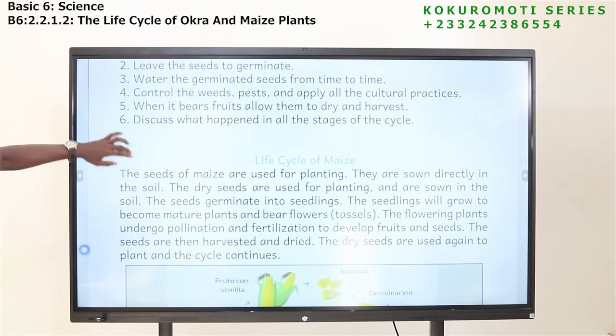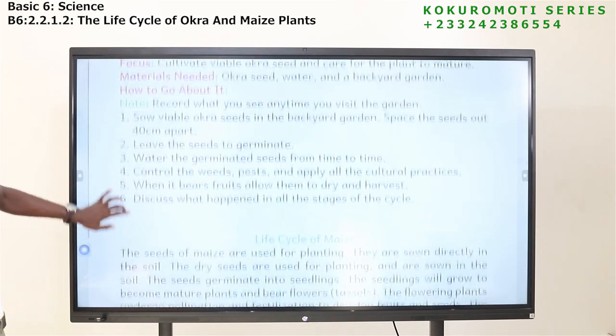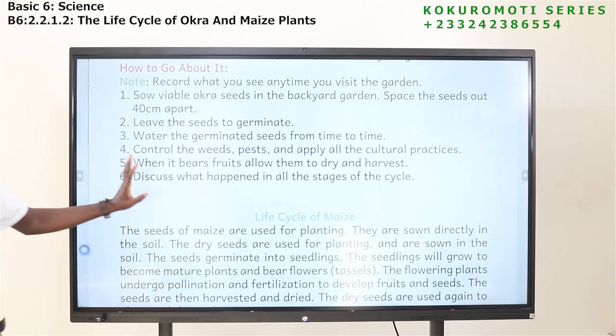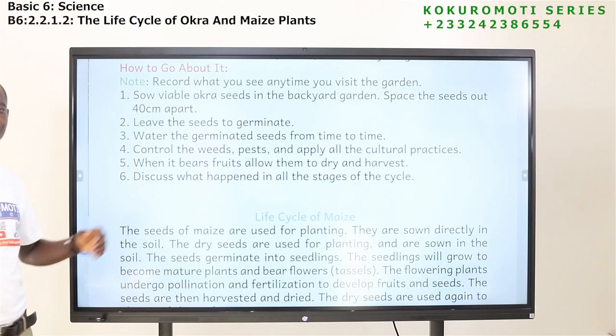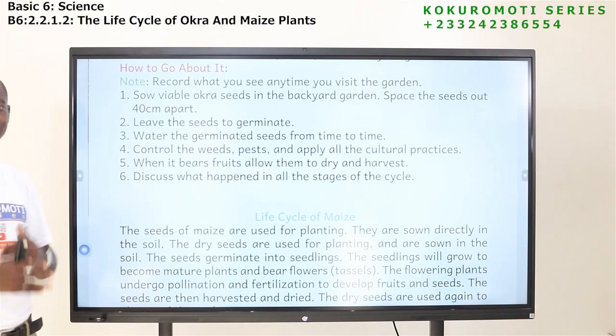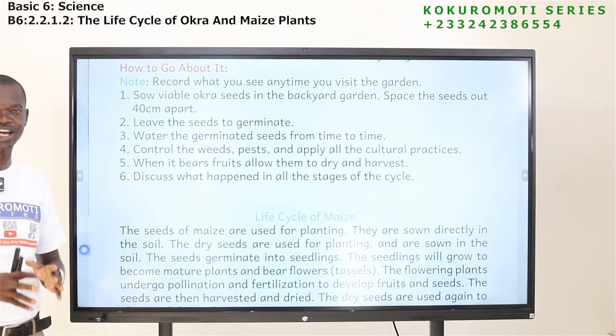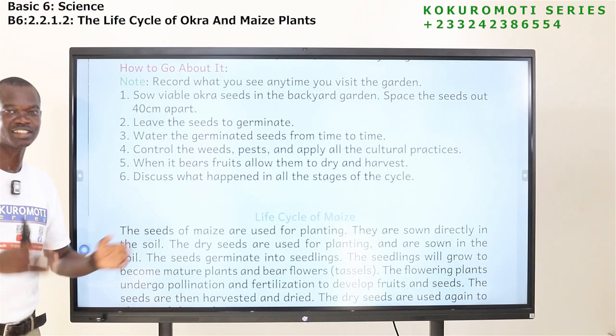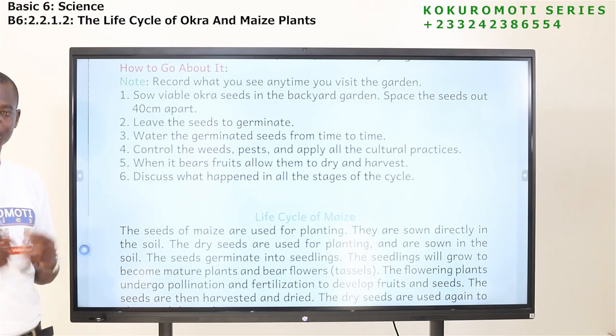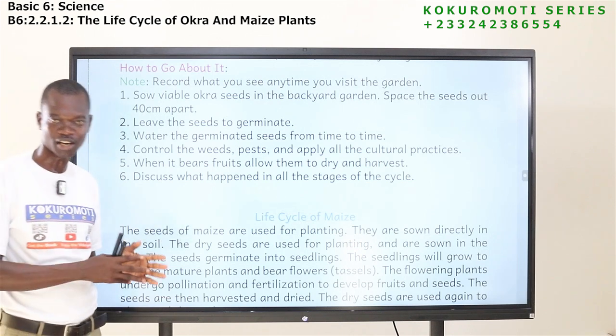So that is for okra. The spacing is 40 centimeters apart, depending on the size of your garden. If you have space, you can increase the spacing.